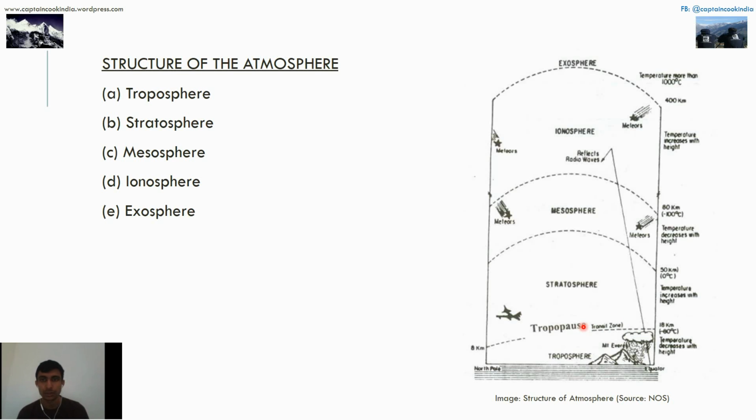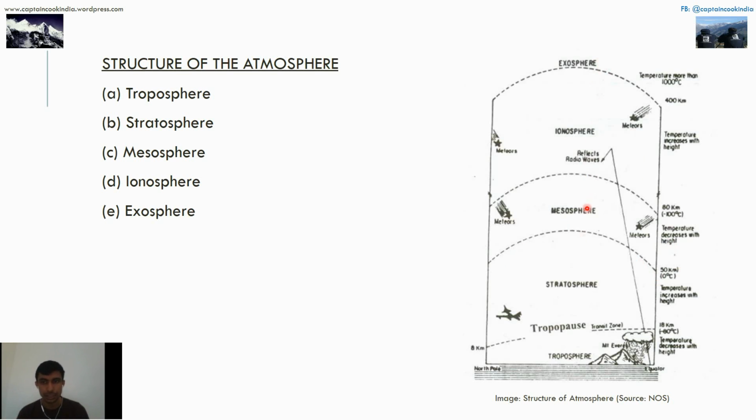In stratosphere, this is another important layer, it gets heat because it absorbs all the UV rays from the sun, and ozone is also present over here. The height is approximately 50 kilometers, and after the stratopause. The pauses are basically what divide the different spheres from each other.